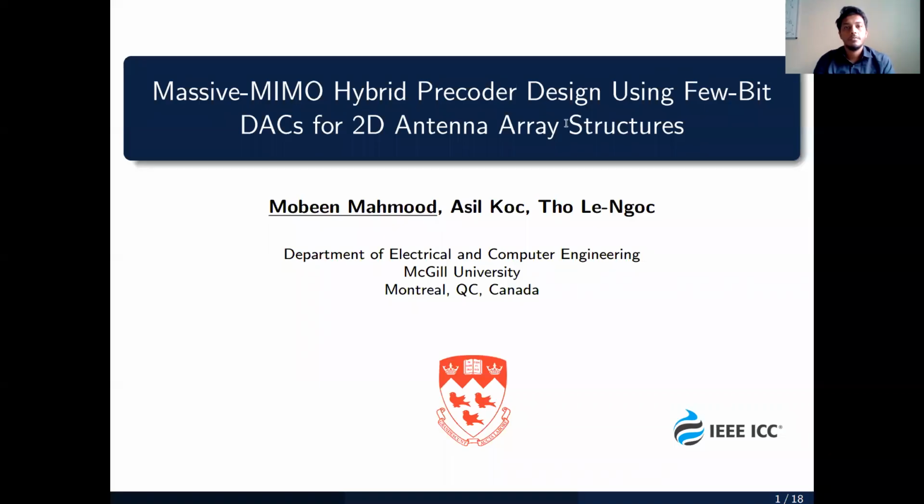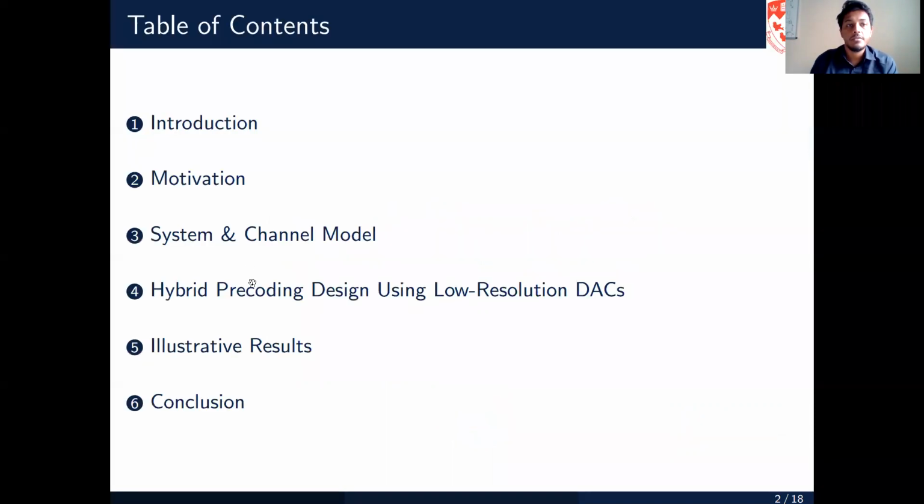Okay, hello everyone. My name is Bobby Mahmood and I'm a PhD student at McGill University under the supervision of Professor Lino. Today I will present our paper, which is accepted for publication in ICC 21. The paper is titled Massive-MIMO Hybrid Precoder Design using Few-Bit DACs for 2D antenna array structures.